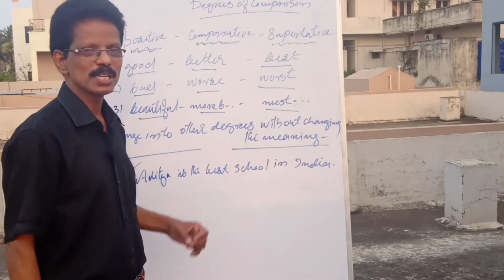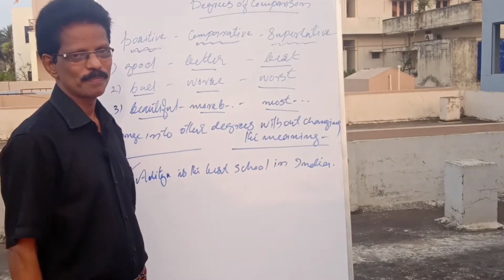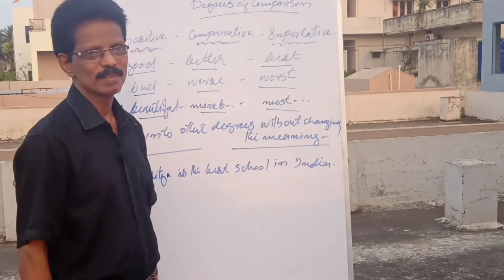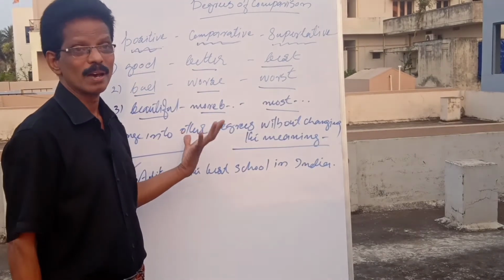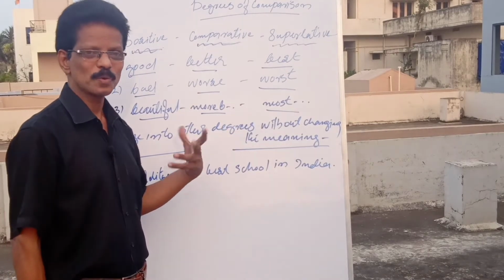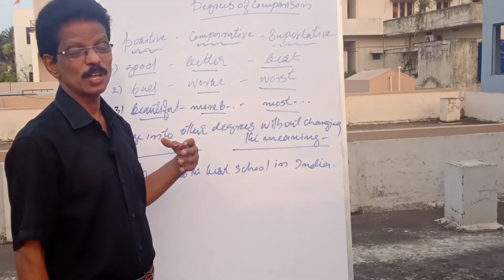Okay, now can you say some more examples? Tall, taller, tallest. Intelligent, more intelligent, most intelligent. Large, larger, largest. Is it not so? Clever, cleverer, cleverest. Yes, in any way you can say that.